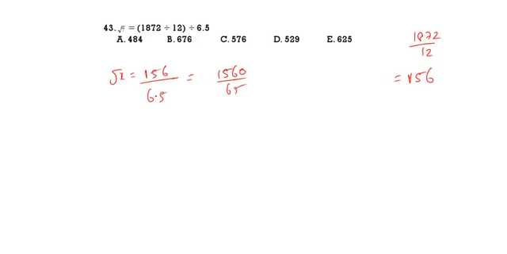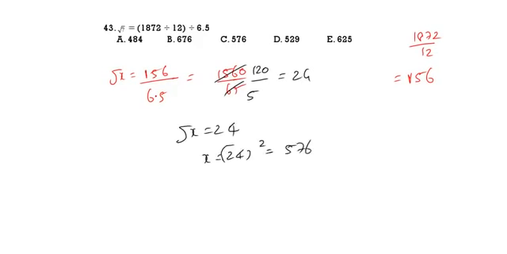Now do the calculations part. 13 fives, 13 12s. 120 by 5, that is 24. So root x is equal to 24, x is equal to 24 square, that is 576. The answer is 576. Option 3 is the correct answer. See the next question.